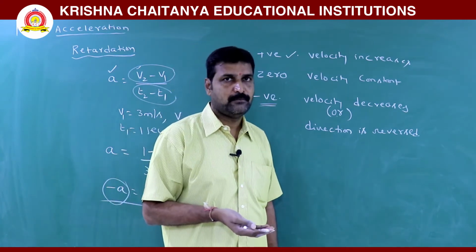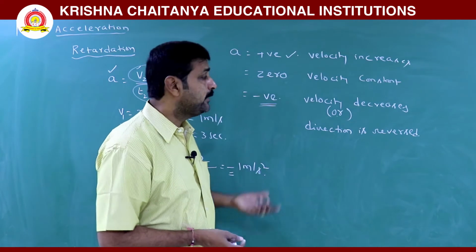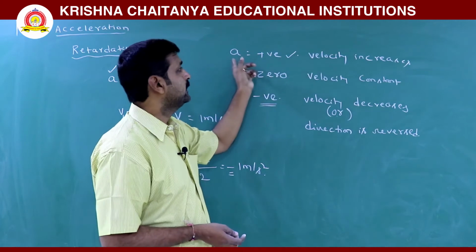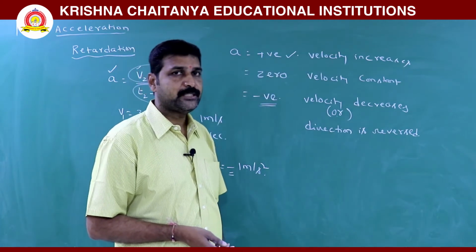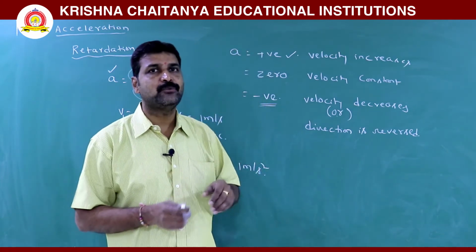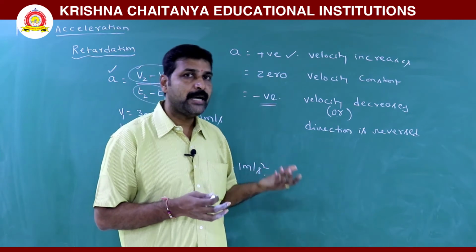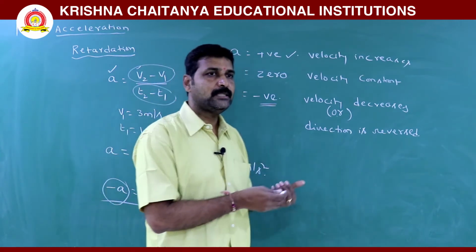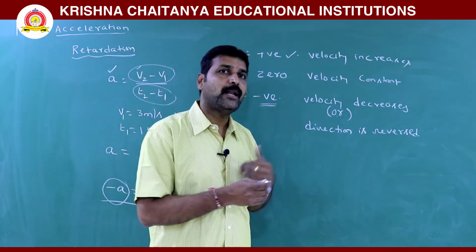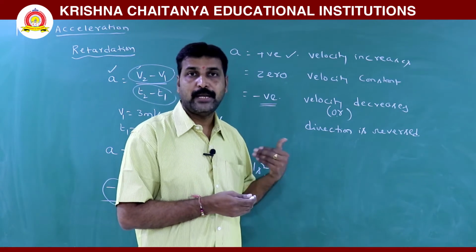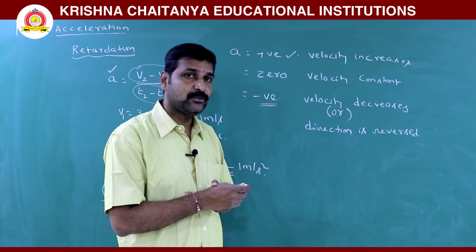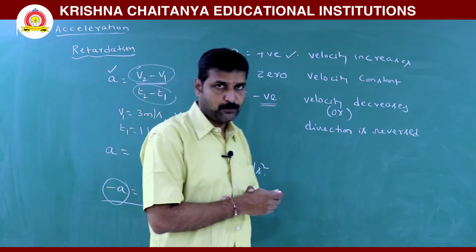Velocity increases, but still acceleration will be negative. When velocity increases, what we learned? Acceleration is positive. But still, what I am saying, even though velocity increases, acceleration would be negative because of direction. Why? Because velocity depends on direction. If direction is reversed, velocity may be negative. When that velocity is negative, you will get acceleration as negative with respect to the reference point.